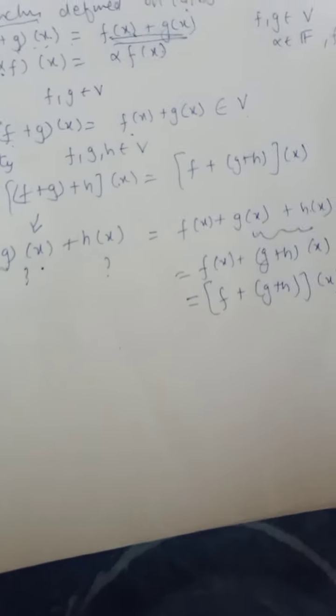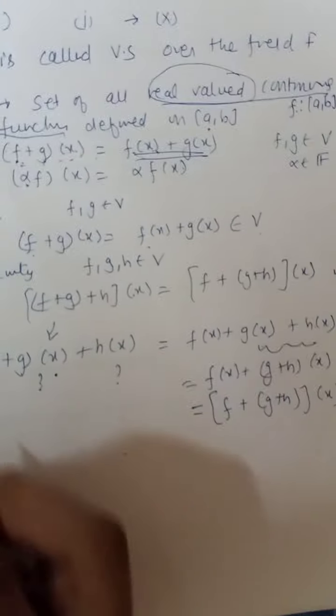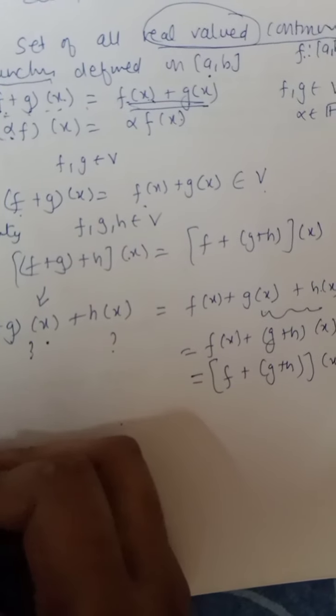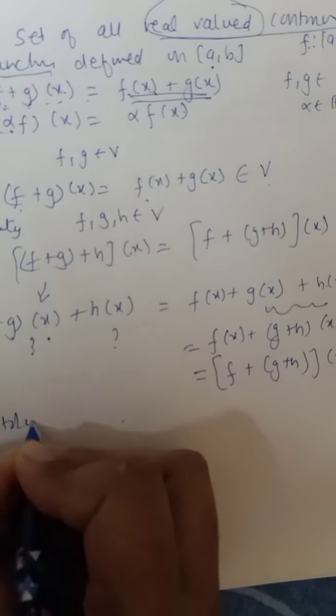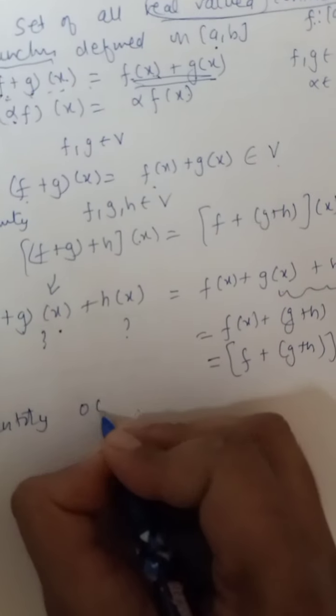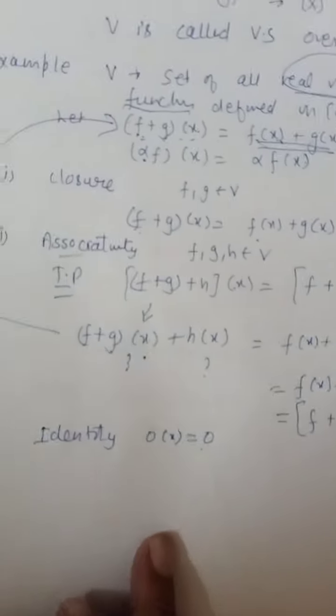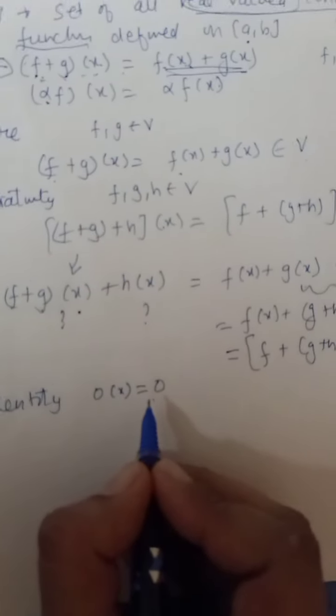So this is all we needed to prove. So associativity is done. The third property was identity, additive identity. So let us define a function, say o of x, which takes all x to 0. This will be our zero function.